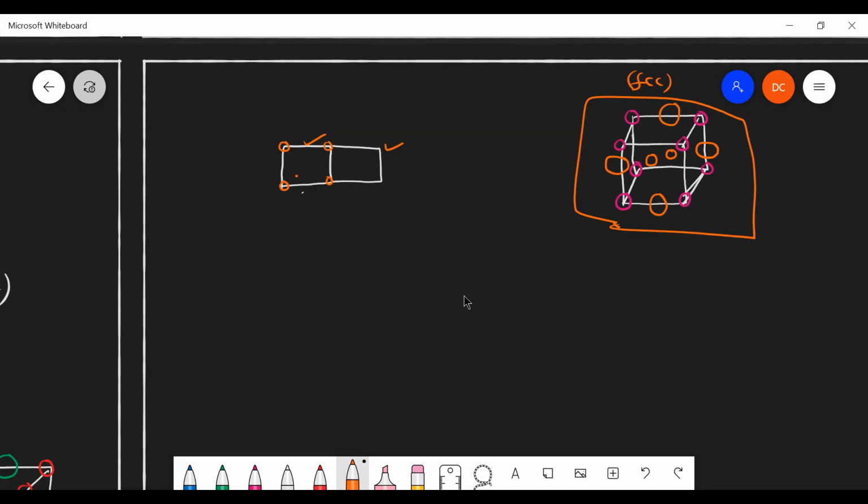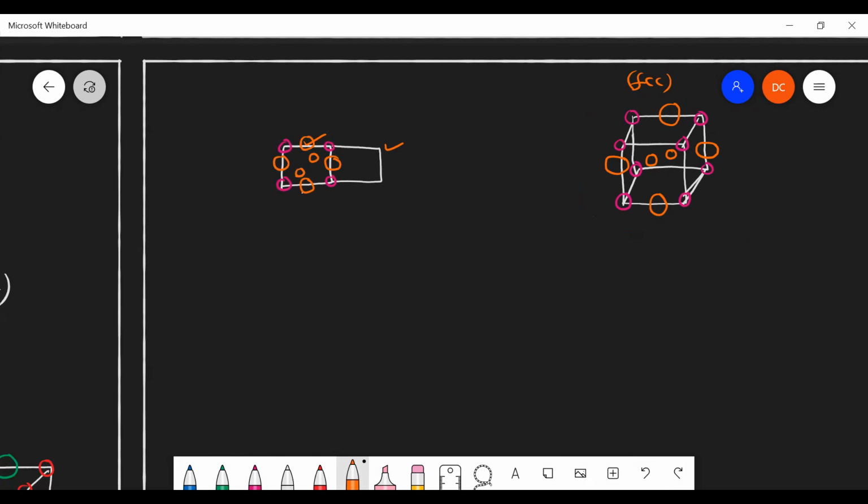And how many face centered atoms do we have? Corner atoms, bottom 1, 2, 3, 4. These are all the corner atoms. Face centered atoms: we have one face, second face, third face, fourth face, and the back side and front side of this.